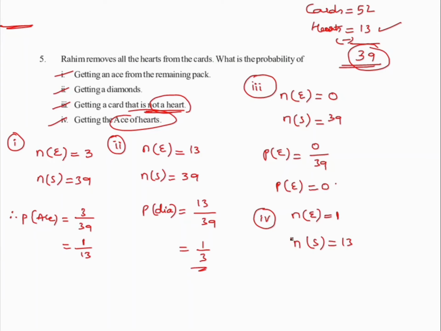Out of those three, we are removing this one now. That is, total number of outcomes are 13. So the probability of getting the ace of hearts is how much? 1 by 13 only. You should be remembering the difference. So you should be remembering this. It is divided as 13, 13, 13, and also 13. So if you look into this one deeply in your textbooks, you will have this information. Look through that.